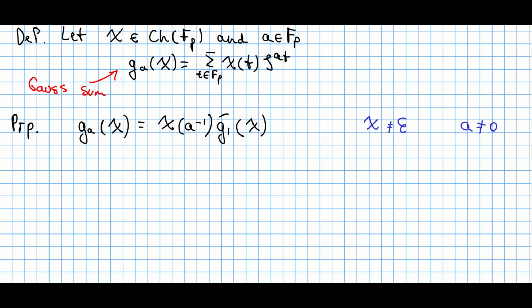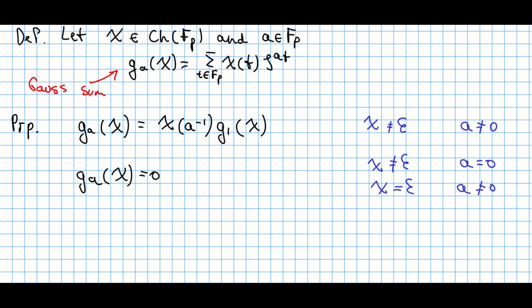This sum will be a little bit simpler to compute. However, this formula is applicable only for the case when this character is non-trivial, and furthermore, a is not 0. So this formula is convenient just because we restrict our attention to the Gauss sum at point 1. We remove one dependency, and we have the only dependency right over here.